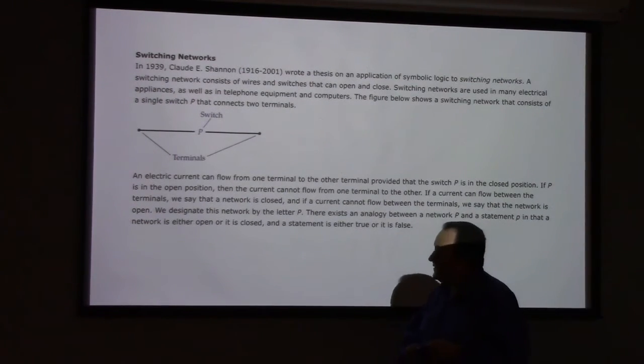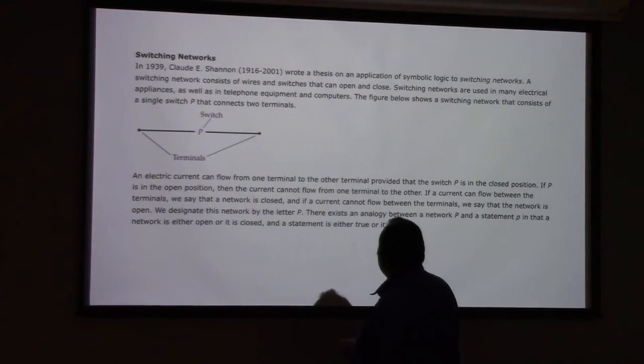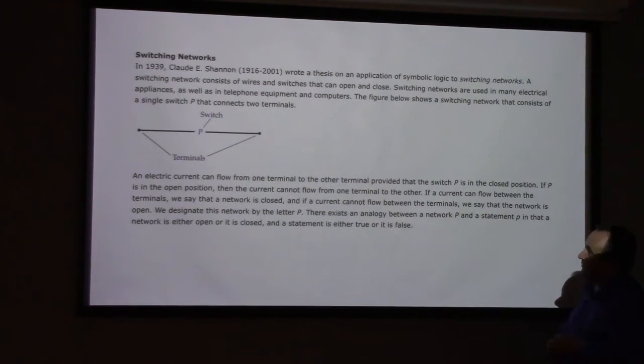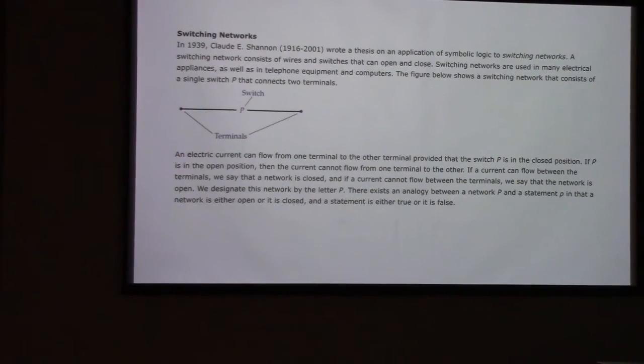It tells us in 1939, Shannon wrote a thesis on the application of symbolic logic to switching networks. Basically the point here is that if you have a wire and you have a switch in the middle, you can think of it as being true or false depending on whether it's closed or open. So if the switch is closed, I think it's true, and if the switch is open, it's false. Anyway, this circuit branch you could think of as corresponding to a simple statement.